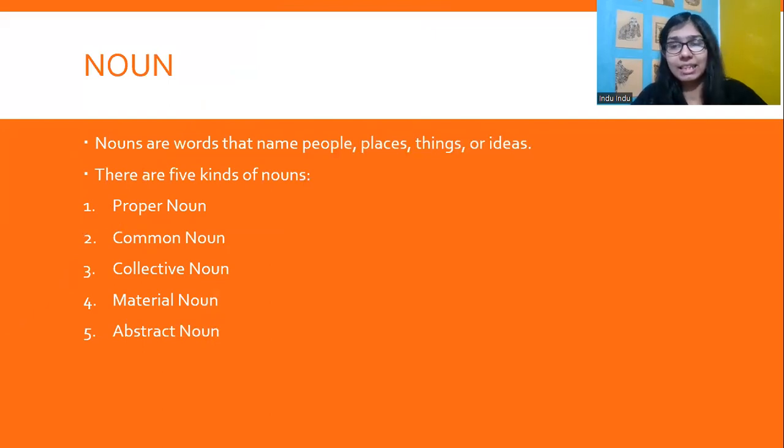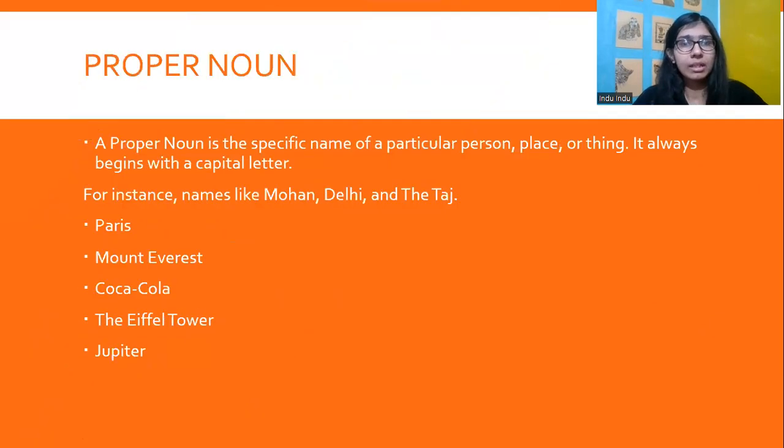Now we would be discussing the topic for today, and that is nouns. Nouns are words that name people, places, things, or ideas. We have 5 kinds of nouns: proper noun, common noun, collective noun, material noun, and abstract noun, each of which would be discussed further. Proper noun. A proper noun is a specific name of a particular person, place, or a thing. It usually begins with a capital letter.